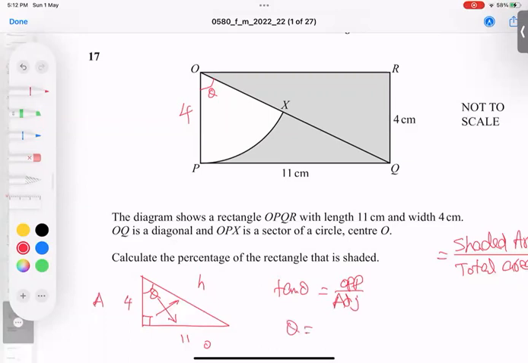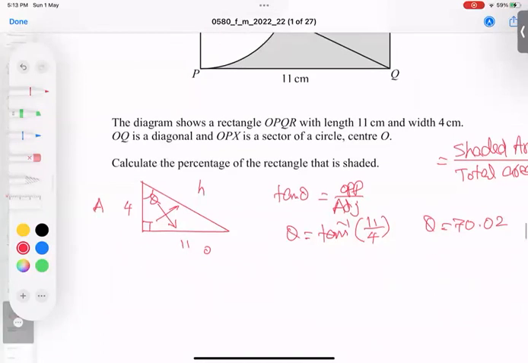So theta equals tan inverse, opposite is 11, adjacent is 4. So tan inverse of 11 by 4. I'm getting theta equals 70 something. Wait a minute. 70.02. For a more accurate answer, I rounded to 2 dp. So the angle is given.